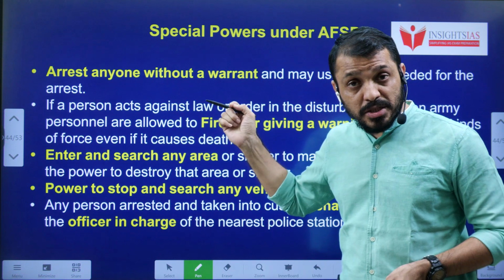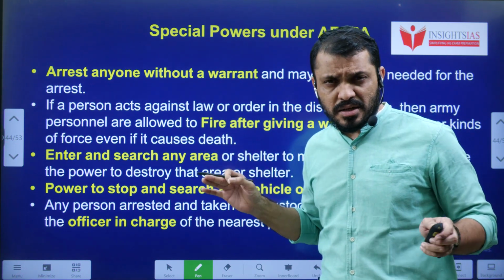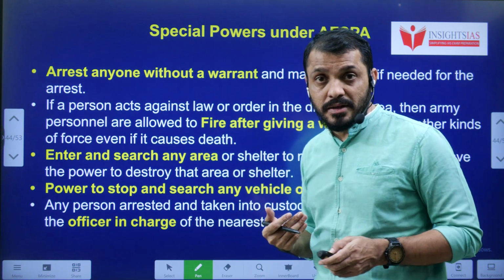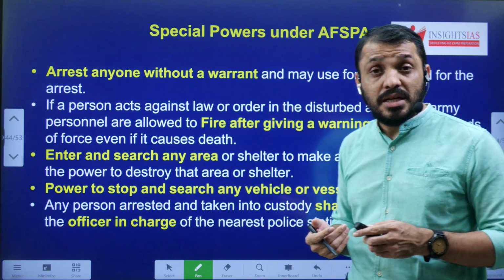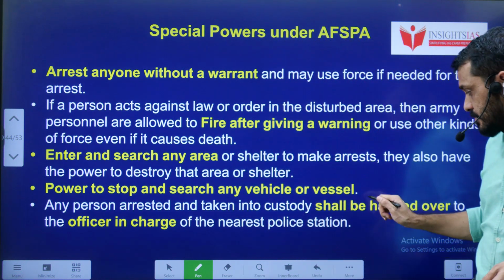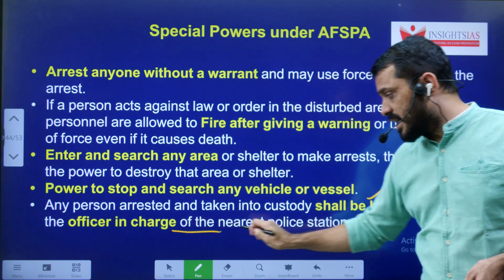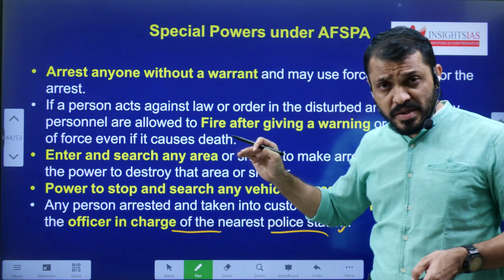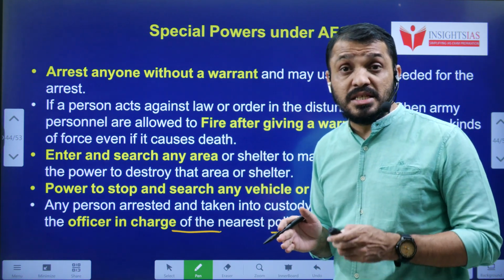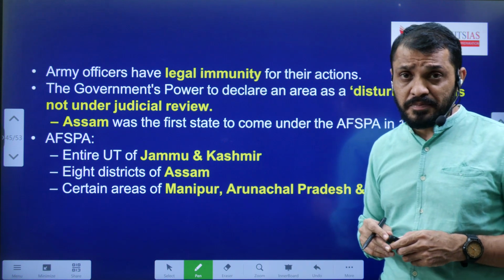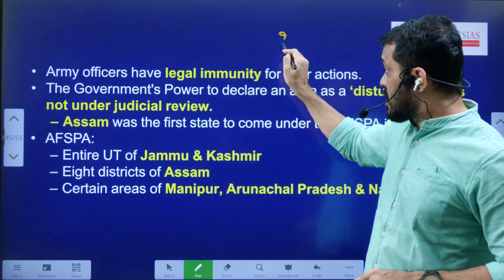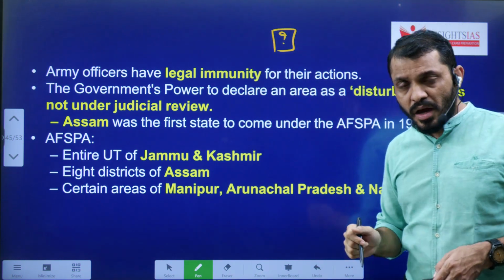Through AFSPA, armed personnel will get special provisions so that they can arrest anyone on mere suspicion. After giving a warning, they can even fire. And they can search and seize any vehicle. And they have to produce the arrested individuals at the nearest police station. So if AFSPA is implemented in a particular area, armed personnel will get very special powers, that we have to understand. So tell me guys, in fundamental rights, which article covers the immunity given to armed personnel?